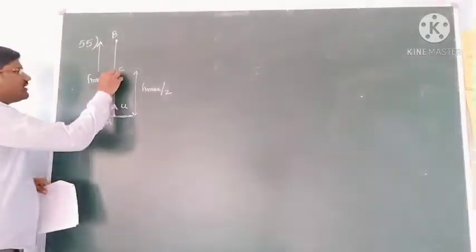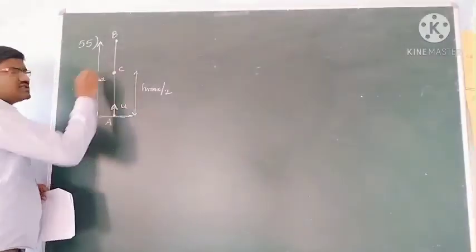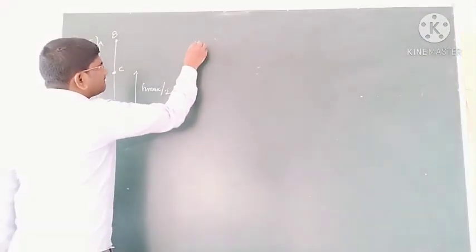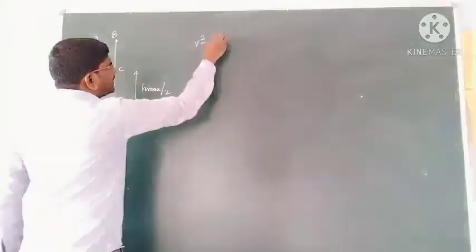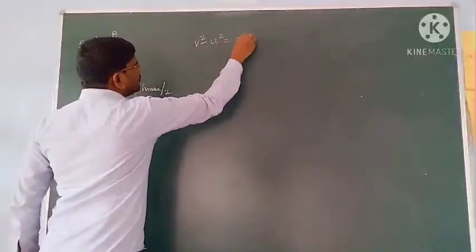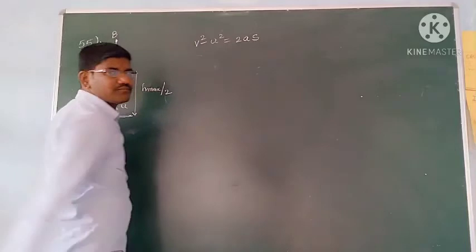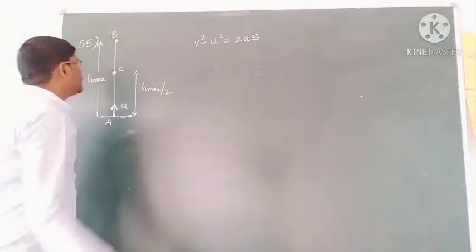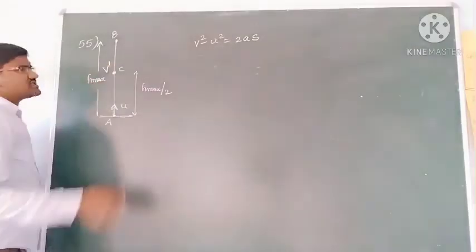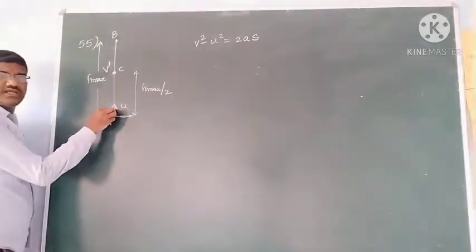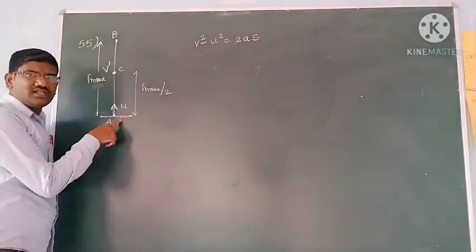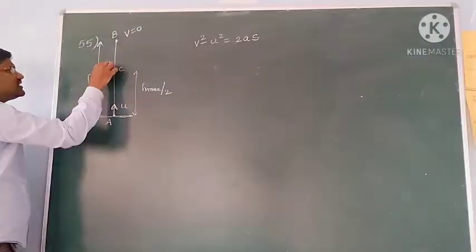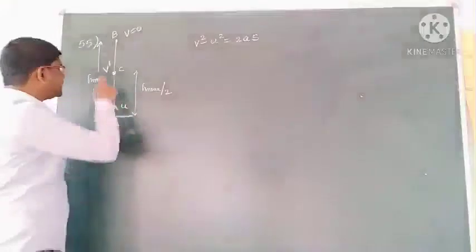Then what is its velocity at this point? They are asking the velocity at half of the maximum height. So now use the equation v square minus u square is equal to 2as, for a vertically projected body. At half of the maximum height, let the velocity be v dash. We projected from this point with initial velocity u. Here the final velocity is 0 and here the velocity is v dash. So this v dash I want to find.